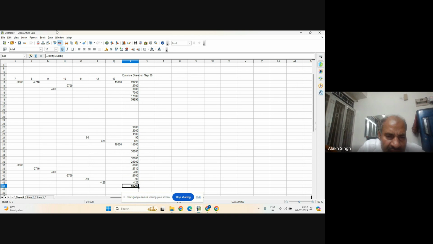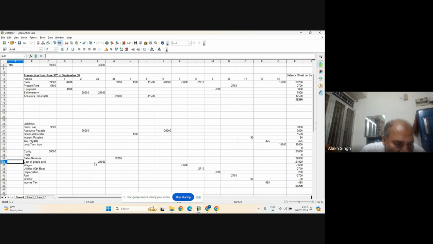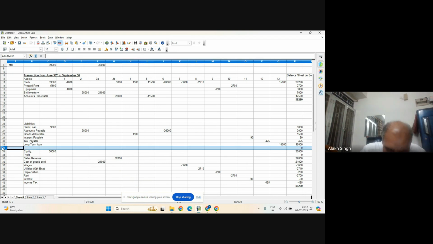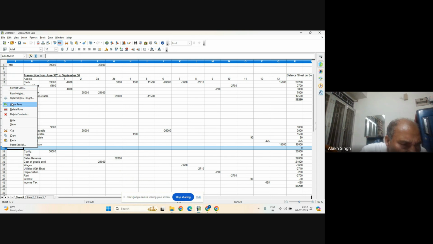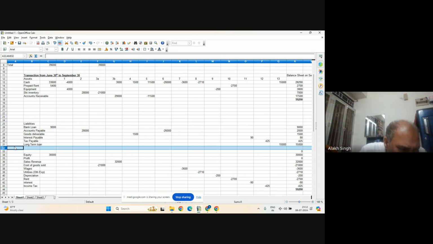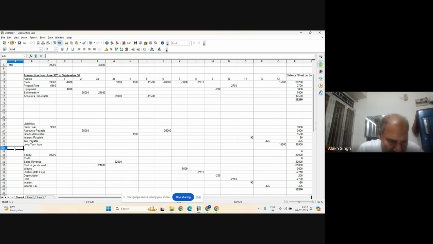So that's how we do that. This one is assets, and now you have to classify this separately. This is the broad balance sheet. Now you want to separate liabilities and equities. So what are the liabilities? So liabilities will be here total. Let me add one more row. Where insert rows, and this becomes total liabilities.